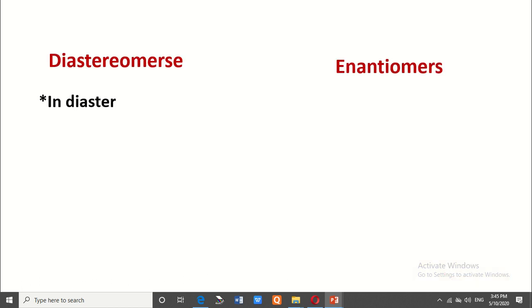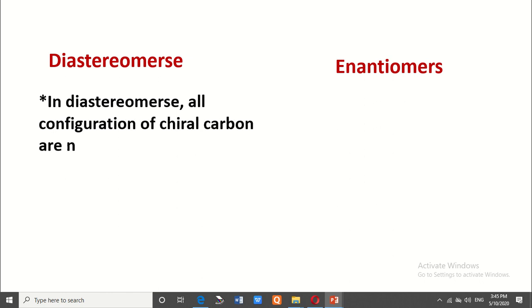The next point: in diastereomers, the configurations of all chiral carbons are not inverted. Means in diastereomers, at least one configuration is changed and at least one configuration is the same. Consider the following example.